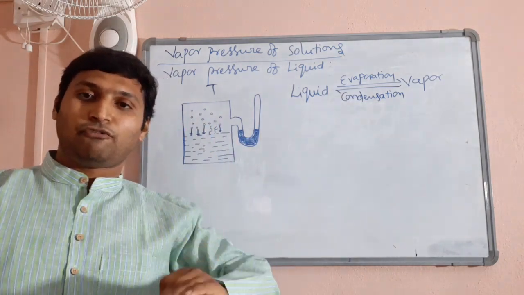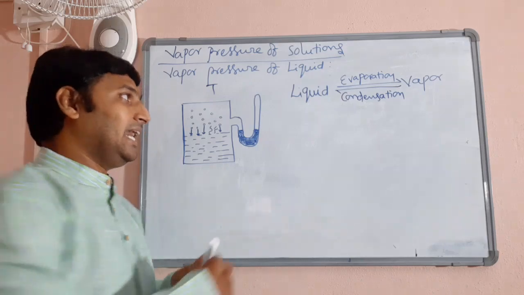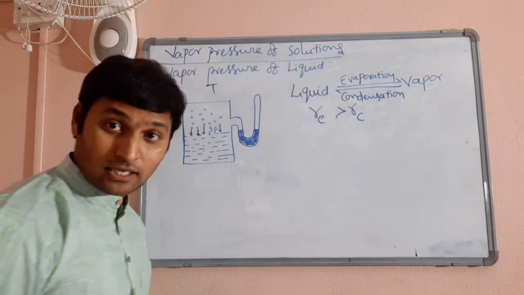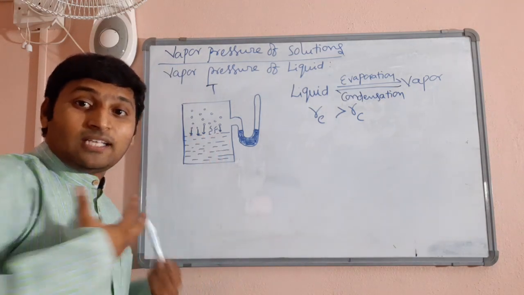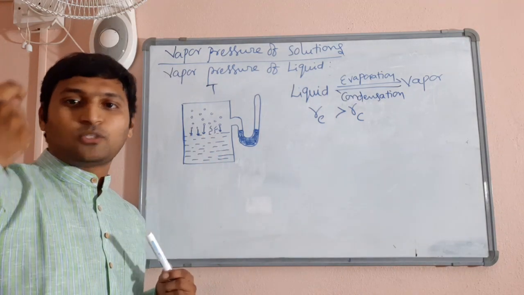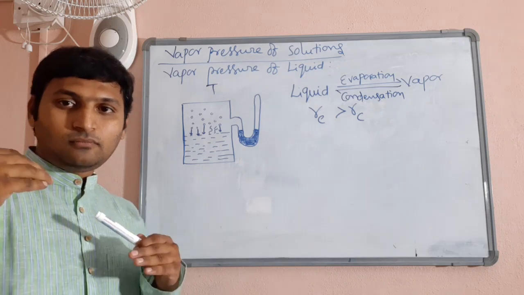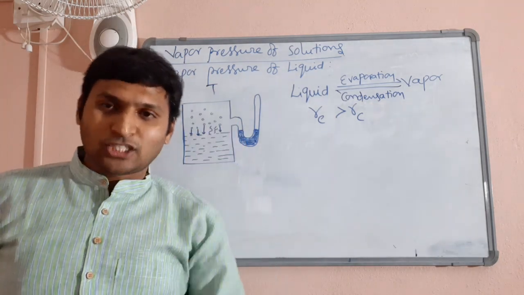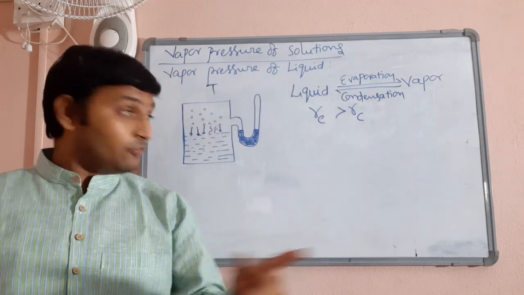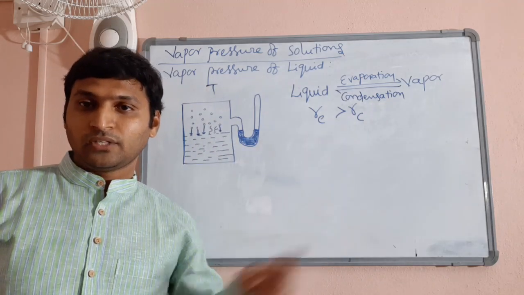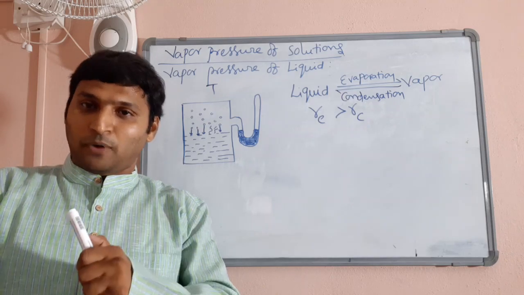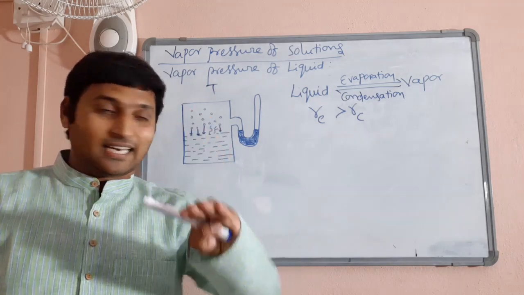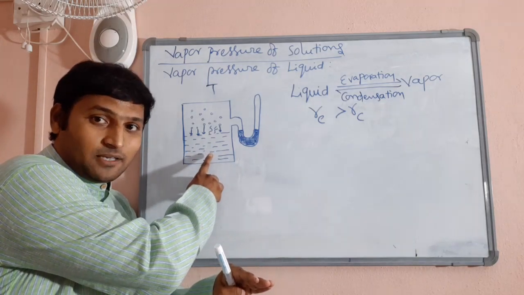But initially, for a long time, rate of evaporation will be greater than rate of condensation, because in bulk liquid is very large in quantity, vapors will be very small in quantity. Now, depending upon temperature, depending upon nature of liquid, depending upon various factors which I will be listing out, after some point, as time progresses, rate of evaporation goes on decreasing because the amount of liquid is decreasing.